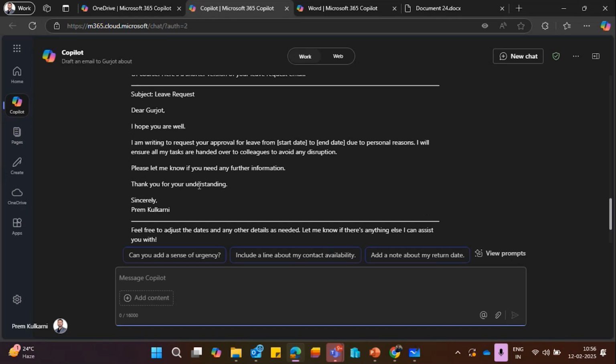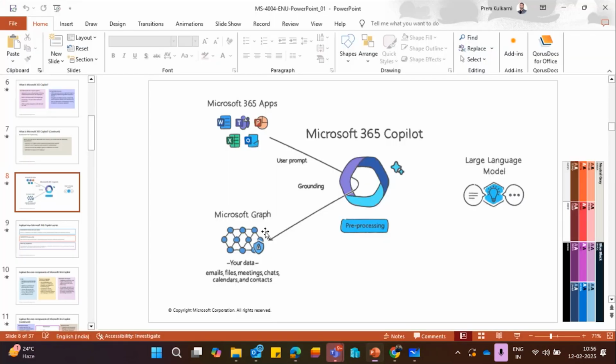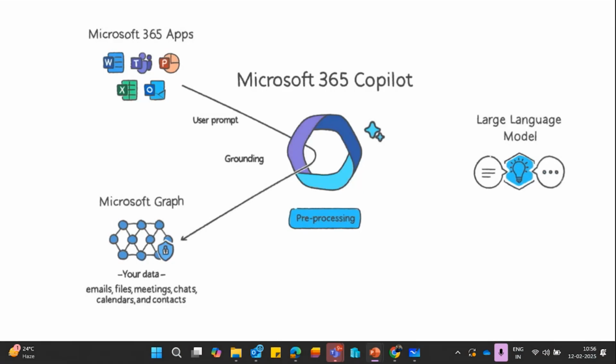There is a lot of play that I'm having with the language and with the tonality, with the structure of response, how all of that is possible, right? All of this is possible because of the large language model. So the large language model is nothing but your place, which is giving you that capability, right? Keep in mind, this large language model is now creating an answer for you. Now this answer is your finalized answer.